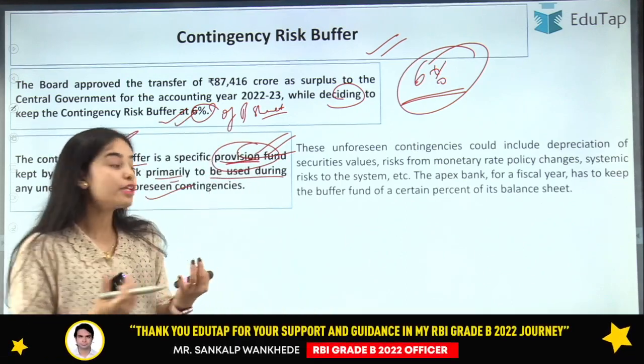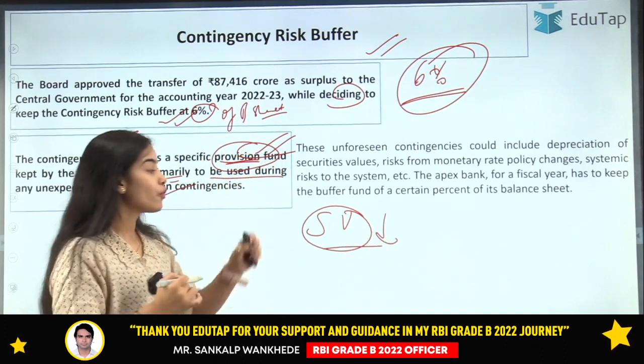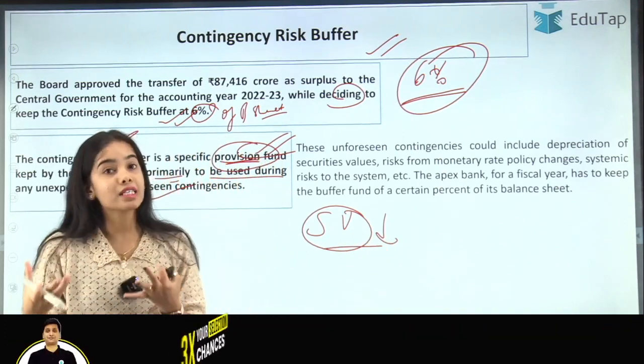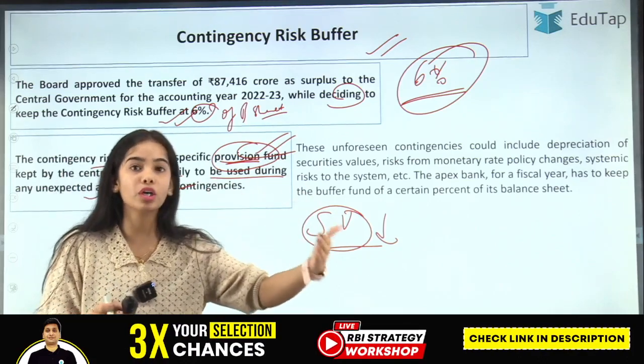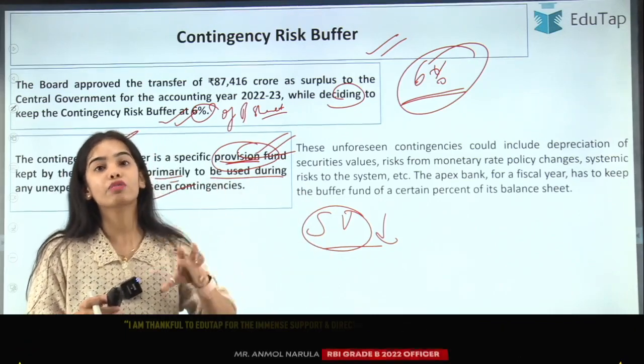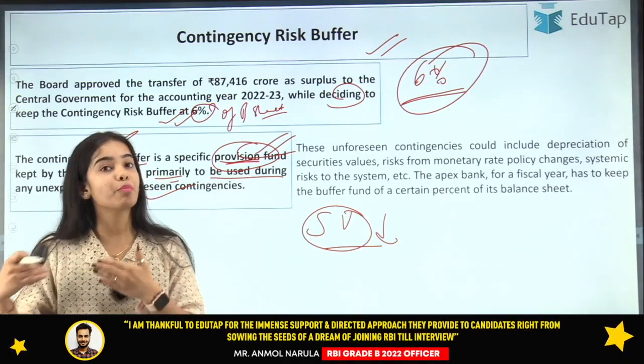That is, what if the securities value depreciates by a lot. In that situation, the RBI is losing. The RBI has bought some securities expecting to make a profit, but now the value of those securities is depreciating. So the RBI has to maintain some buffer with itself.